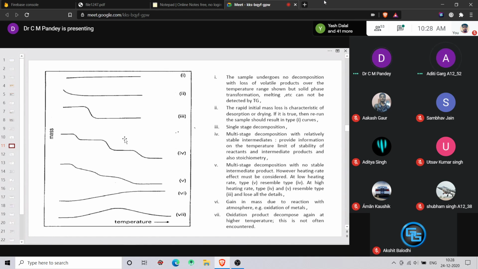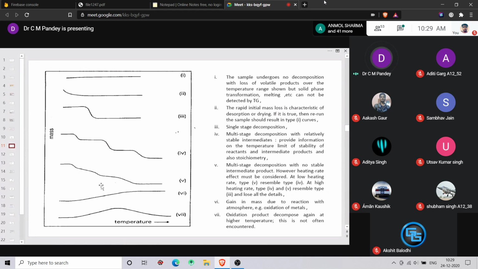Okay. Now coming to curve fifth. Curve fifth is similar to that of curve four, but the steps are not clear. So you can say that it is also a multi-stage decomposition curve, but there is no stable product formed here, because the steps are not clear.